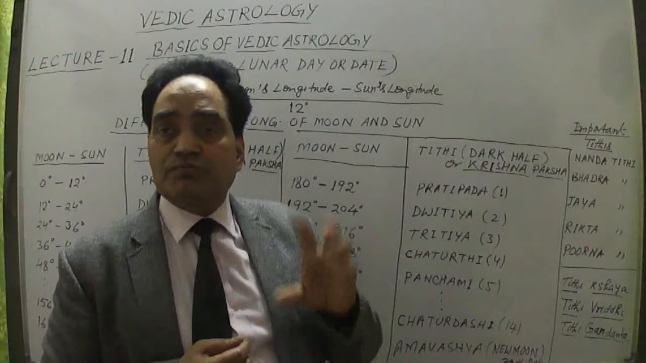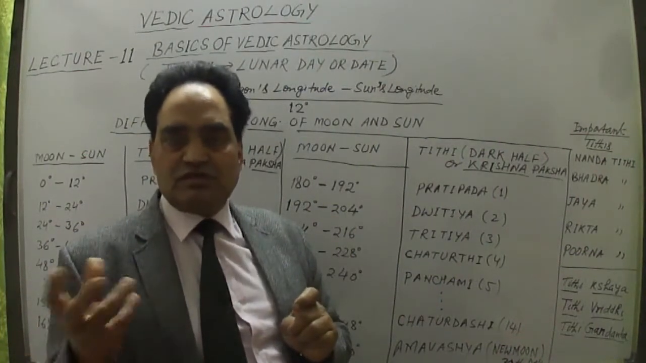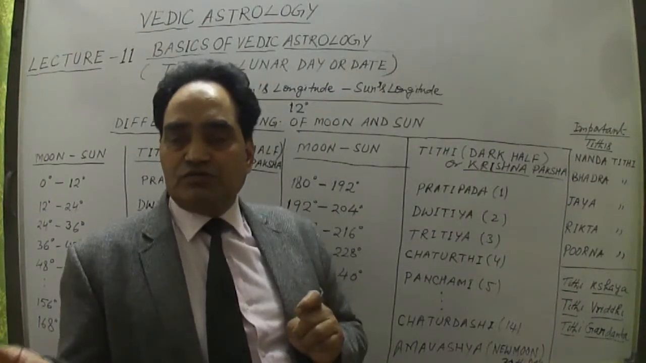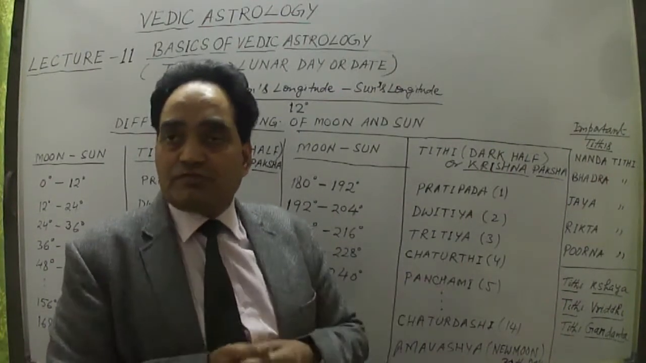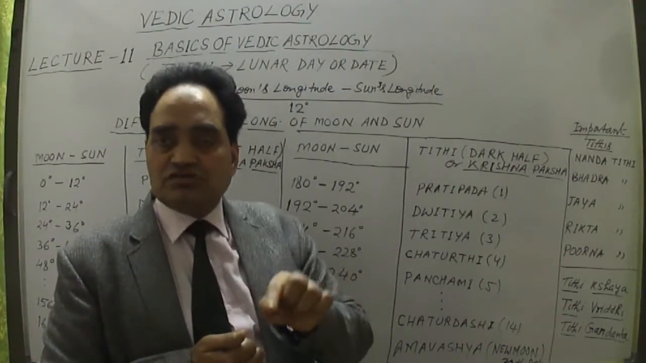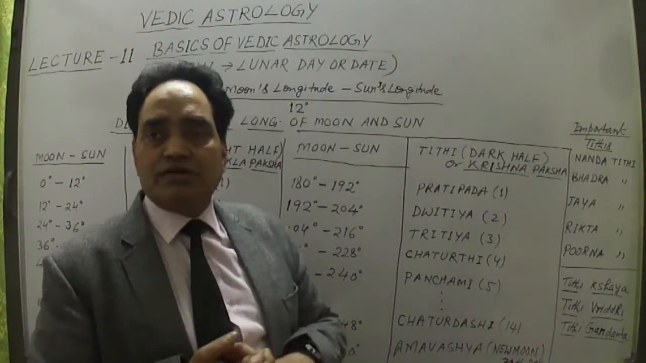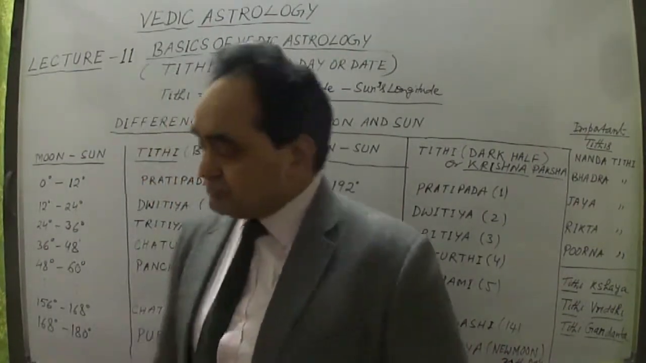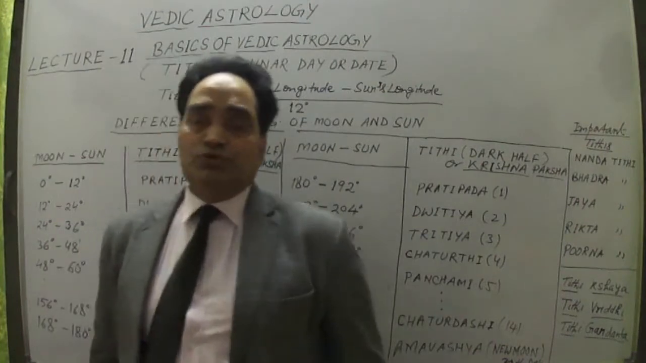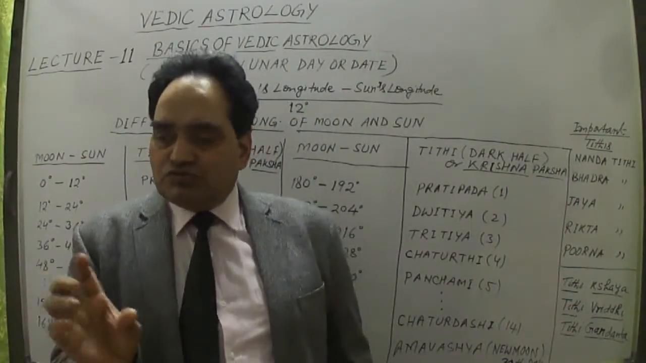So this is Var. Tithi, Var, Nakshatra: I've already talked about the 27 nakshatras, and how a person born in a particular nakshatra has different kinds of characteristics. Yoga and Karna I'll take later on, but now I'm taking Tithi. What is Tithi? Tithi means, as I've told you, per day, what is the moon's rising time?